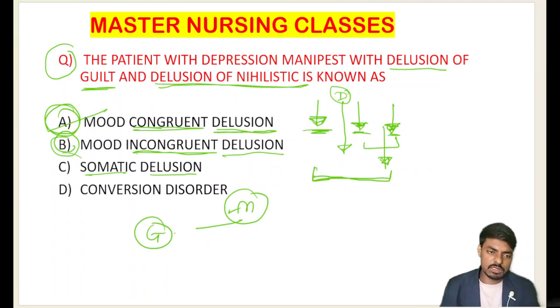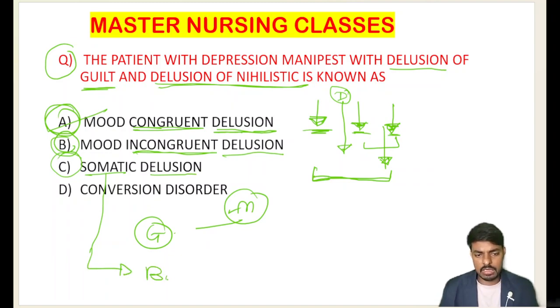So let me go for the next option. There is the somatic delusion. What is the somatic delusion? Somatic, soma in the sense, students, the body. Wherever the word soma comes, that indicates the body. What do we call the body of the neuron? The body of the neuron we call the soma. Soma indicates the body, where the symptoms are related to the physical appearance. That is what we call the somatic delusion.